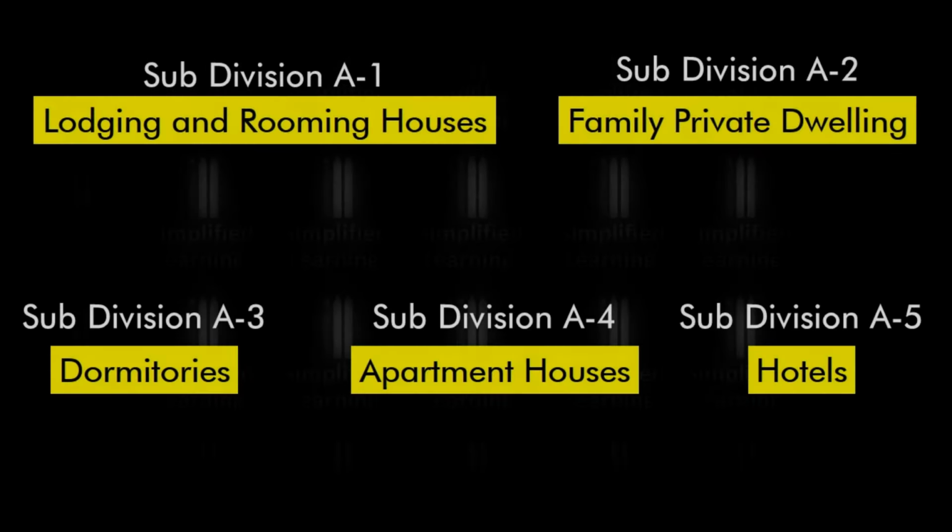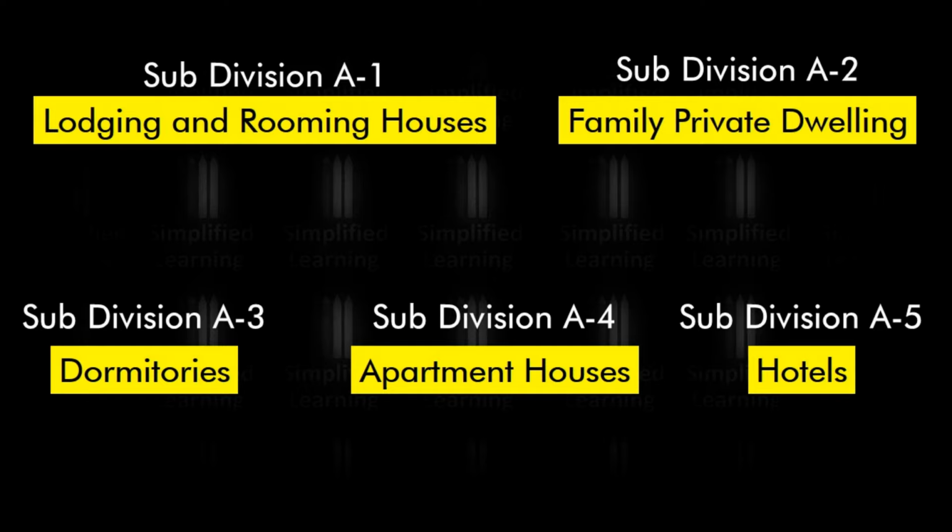The subgroup A1 covers lodging and rooming houses, which offer temporary residence to the user on cot basis or room basis, and charges are made based on what other extra facilities were provided during the stay, such as dining, laundry, etc. The subgroup A2 covers family private dwelling, which covers a house or bungalow that is meant to be used by a family. This subgroup necessarily has all the amenities such as cooking, dining, wash area, parking, etc.